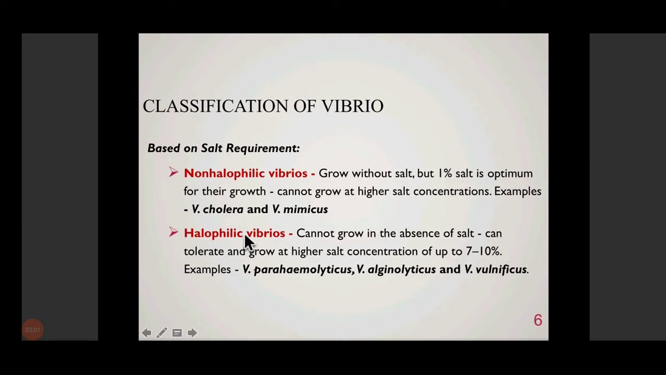Then there are halophilic Vibrios, which cannot grow in the absence of salt. They must be provided with salt so that they can grow, and they can grow at much higher concentrations of salt, up to 7 to 10% of NaCl. Examples are Vibrio parahaemolyticus, Vibrio alginolyticus, and Vibrio vulnificus. So these are broad classifications of Vibrio on the basis of their salt requirement.